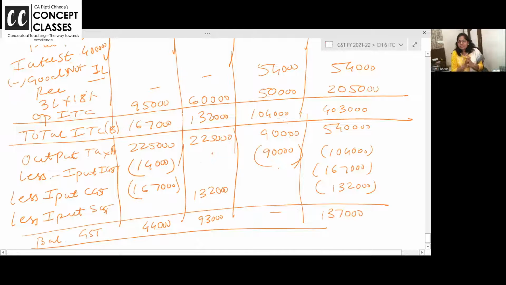First, always start with IGST: output IGST, input IGST. Then you can go for CGST and SGST. और IGST अगर एक्स्ट्रा है तो जहां कम पड़ रहा है वहां पे यूटिलाइज कर लो उसको पूरा.